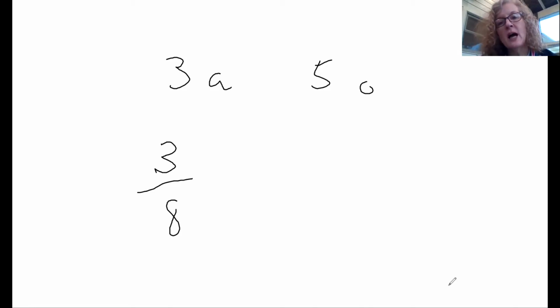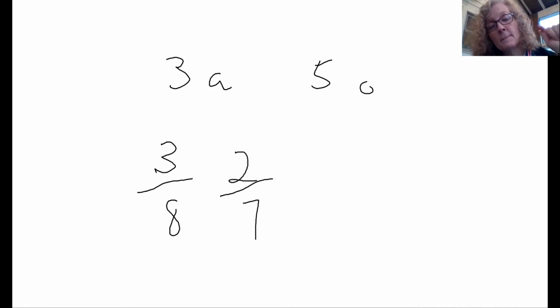Without replacement means I am not going to put that first apple that I drew out back. So there are only going to be 7 pieces of fruit in there when I reach in to draw the second piece of fruit, because I didn't put the first piece back. Now, if I drew an apple out the first time, there are only going to be 2 apples left in that bag. So I only have two chances out of 7 to get an apple the second time.